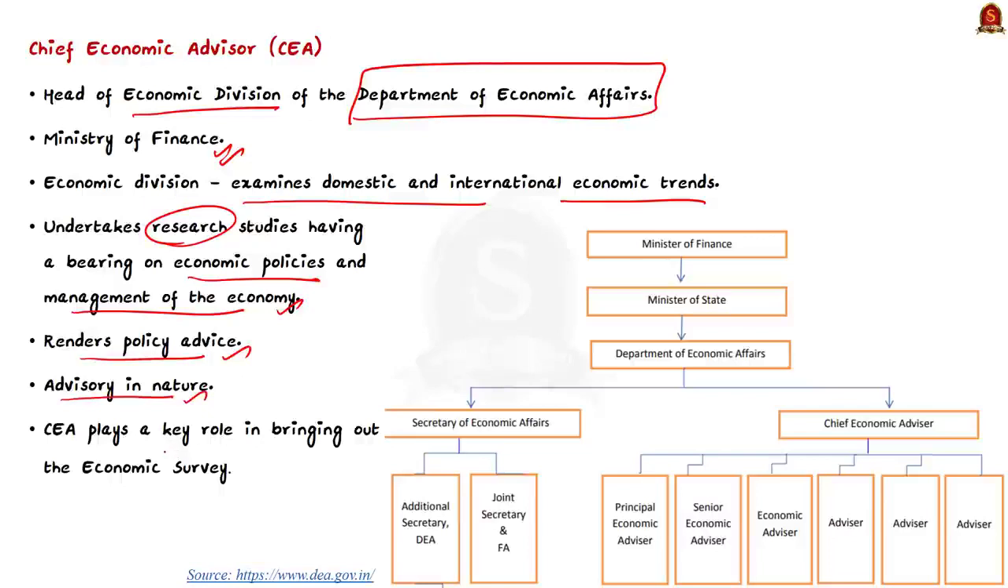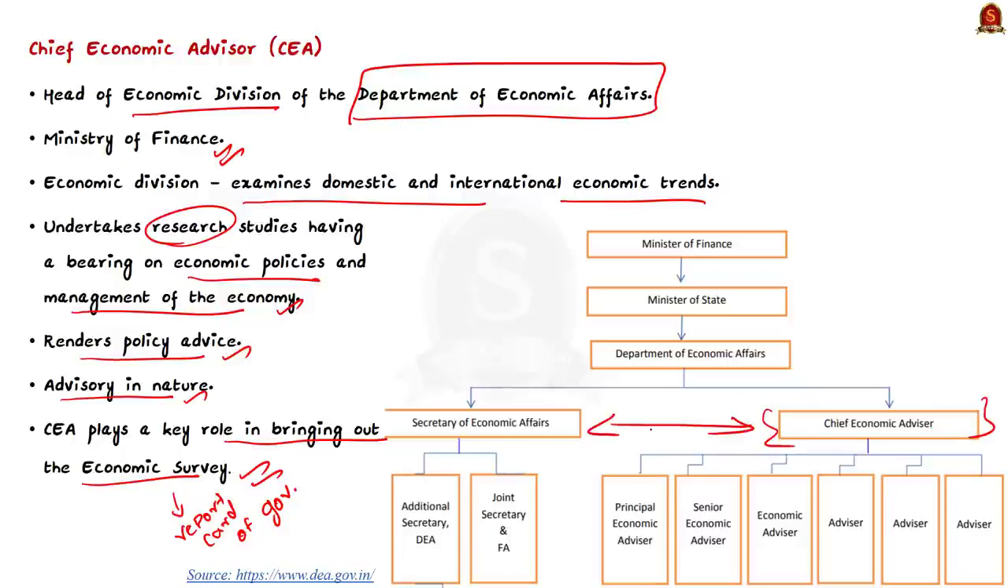Also, the chief economic advisor plays an important role in bringing out the economic survey. Know that the economic survey presents the economic report card of the government during the year. It also gives suggestions on possible reforms. The chief economic advisor is a post in the government of India and is usually equivalent to the rank of secretary to the government of India. You can see in the table that the chief economic advisor is placed on par with the secretary rank.